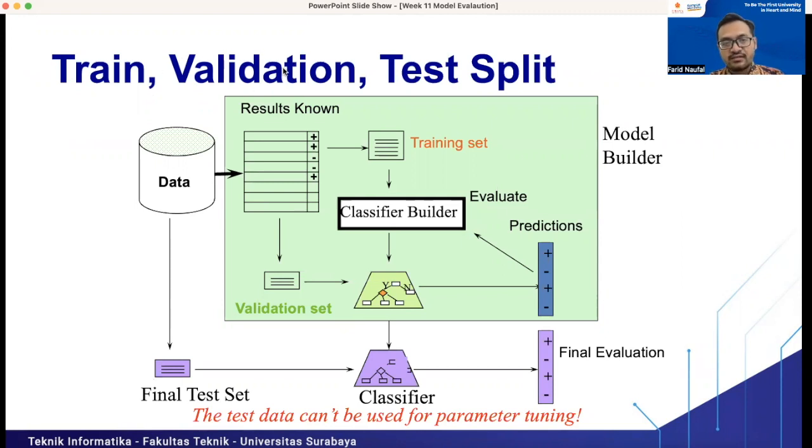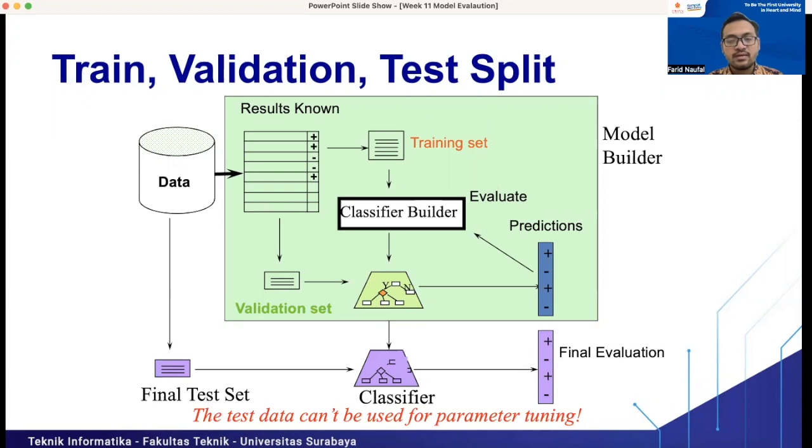We use the validation data for assessing the classifier model while it is in the training step. For example, if we have k nearest neighbors, we try to use values of k starting from 1 to 10, for example.